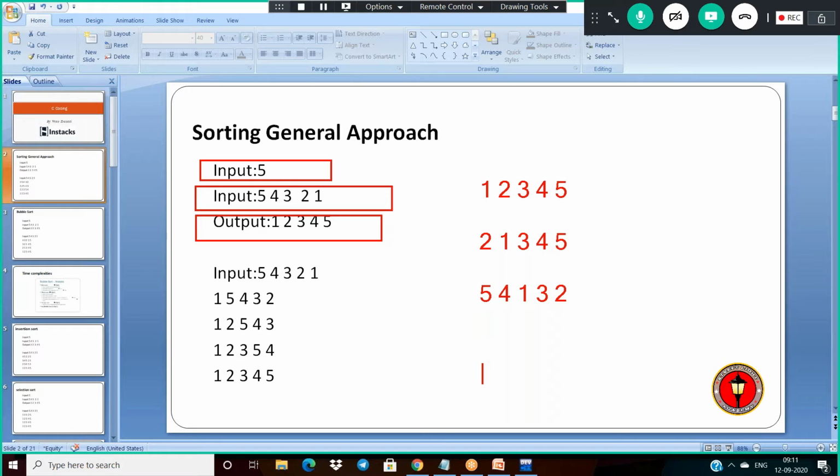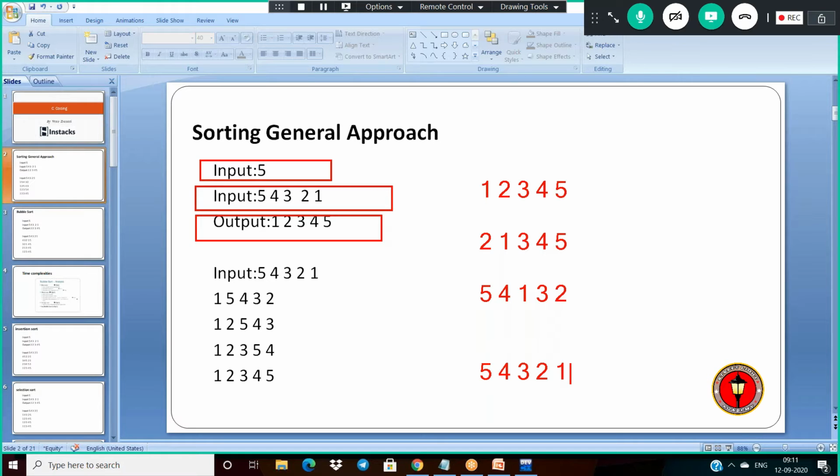So finally, what is the worst case? The worst scenario means the first element is 5, second is 4, then 3, 2, 1. That means all elements are in reverse order.